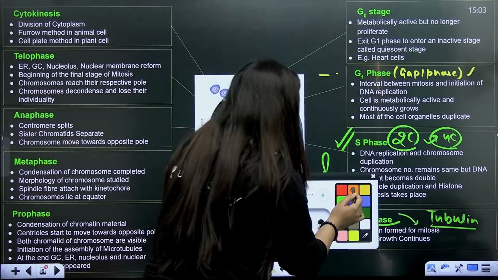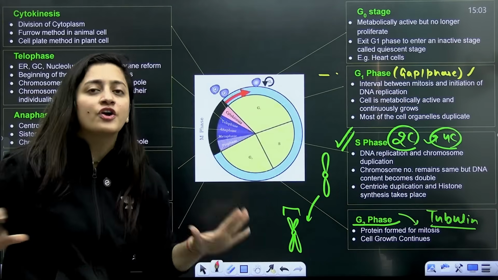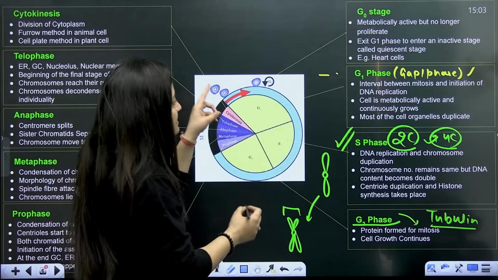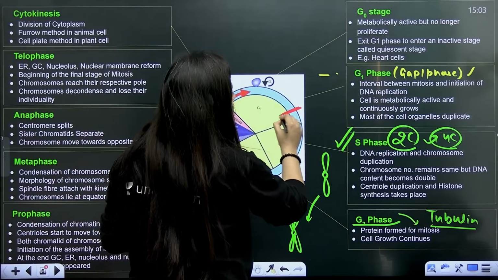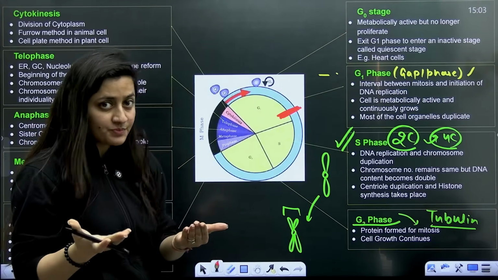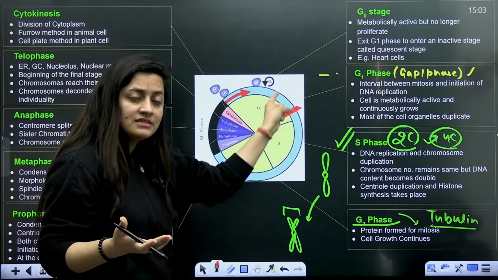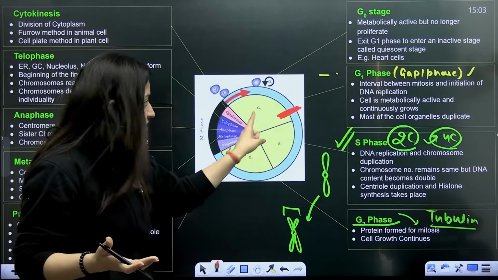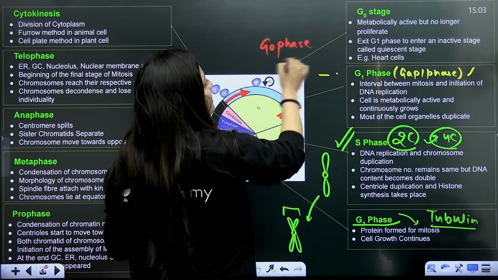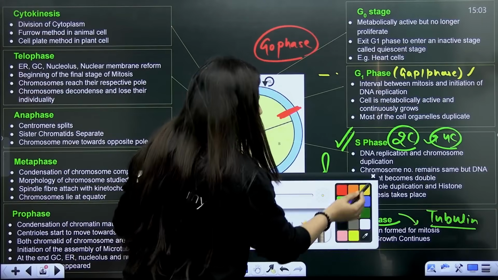So it's not mandatory that the cell will always divide. It's not at all mandatory. Sometimes there is no signal for cell division, so the cell will exit the cell cycle. Actually in the G1 phase, there is a restriction point or the start point. If a cell has crossed this, it will definitely enter the S phase. Otherwise it will leave and enter the G0 phase. That is basically the cell arrest phase, the cell quiescent stage.